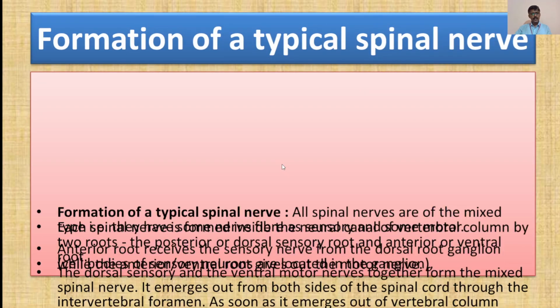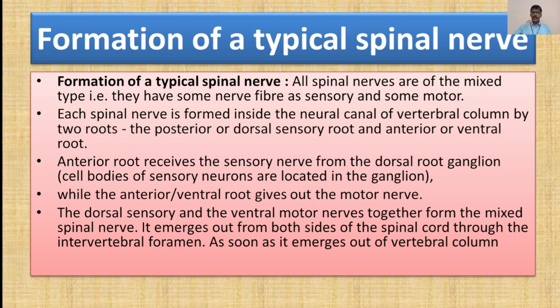Now moving towards the formation of a typical spinal nerve, how the spinal nerve is formed. All spinal nerves are of the mixed type, that is, they have some nerve fibers as sensory and some as motor. Each spinal nerve is formed inside the neural canal of the vertebral column by 2 roots: the posterior or dorsal sensory root and the anterior or ventral root.